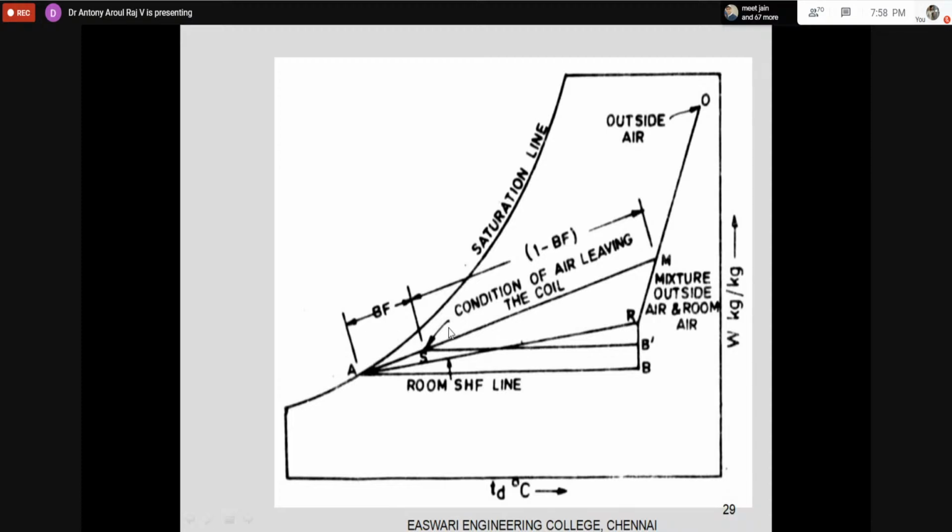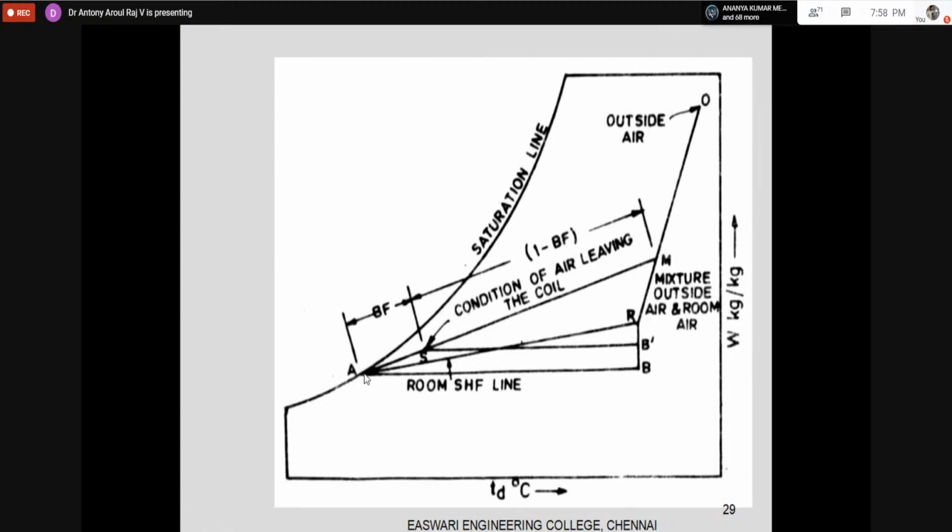So the bypass factor is the measure of inefficiency of the cooling coil. Some portion of the air is not converted into the required temperature, or it is bypassing the cooling coil. And 1 minus the bypass factor is like the efficiency of the cooling coil. That much amount only it is capable of converting to the prescribed, cooled condition. So if I am cooling from M to A, the cooling will happen only up to S condition. And RA is the room condition, and this is the ADP condition.